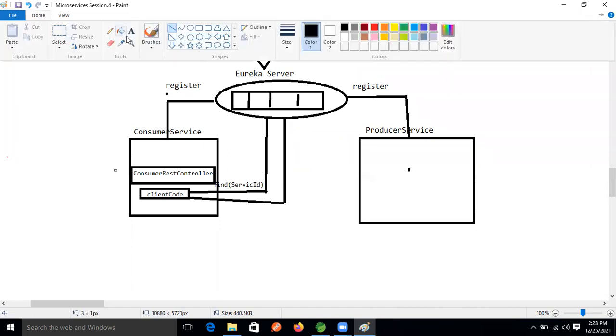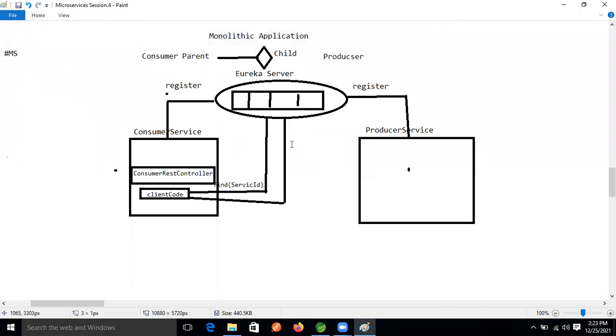That data is nothing but, in the terminology of microservices, what are we saying now, guys? Service instance. Yes, Ravi, sir, service instance. So that information is nothing but the service instance. Clear? Last weekend we created one instance also. That is nothing but a service instance, right? So good.